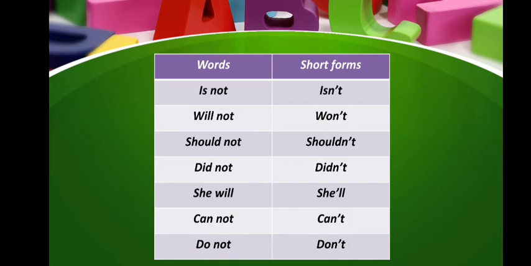So for short form, is not, isn't, I-S-N apostrophe T, will not, won't, W-O-N apostrophe T, should not, shouldn't, S-H-O-U-L-D-N apostrophe T, did not, didn't, D-I-D-N apostrophe T, she will, she'll, S-H-E apostrophe double L, cannot, can't, C-A-N apostrophe T. Next is do not, don't, D-O-N apostrophe T.